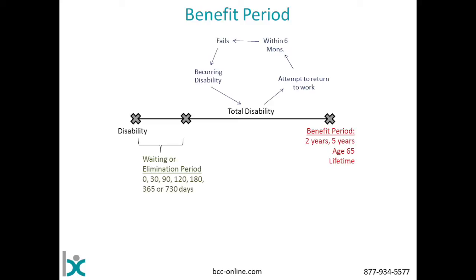Now, the next thing that we have to look at, let's say this person becomes totally disabled. And after a year or two, it's obvious to us that this person is never going back to work. So the person is never going to return to work. The insurance company says, you know what, we don't really like the idea of keeping this person around on the books now. We have a claims examiner who has to look at them every month. They represent a liability that's hard for our accountants to manage. This becomes now an awkward scenario. We'd like to get rid of the person as far as claims go. We'd still like to treat them fairly, but we'd like to get rid of them. So how do we do that?